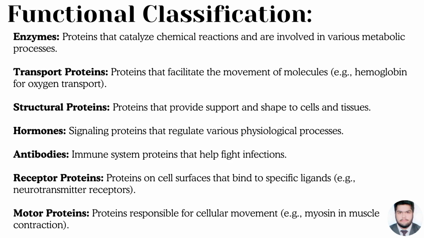Antibodies, immune system proteins that help fight infections. Receptor proteins, proteins on the cell surface that bind to specific ligands. Example, neurotransmitter receptors. Motor proteins, proteins responsible for cellular movement. Example, myosin in muscle contraction.